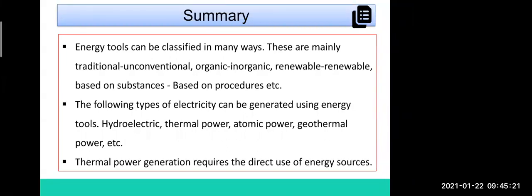Thermal power generation requires the direct use of energy resources, like coal, water.